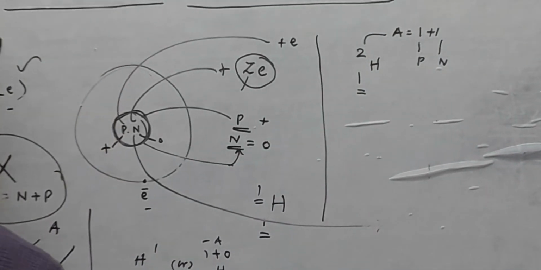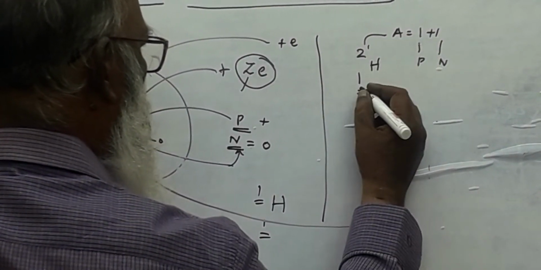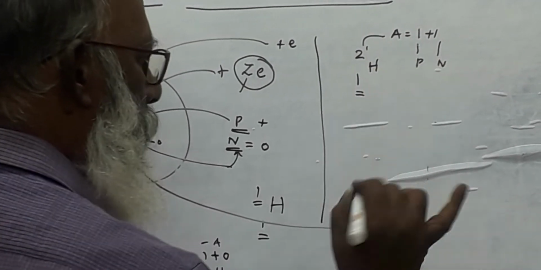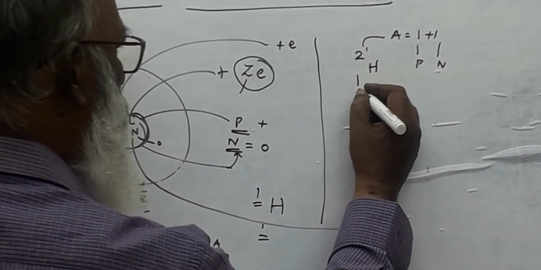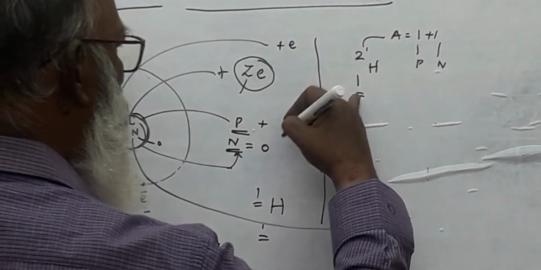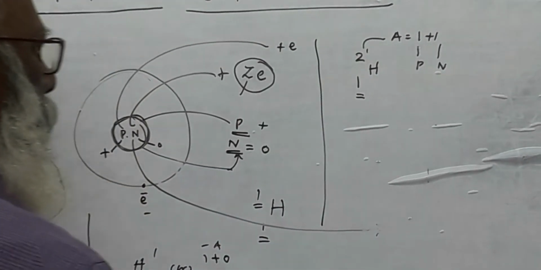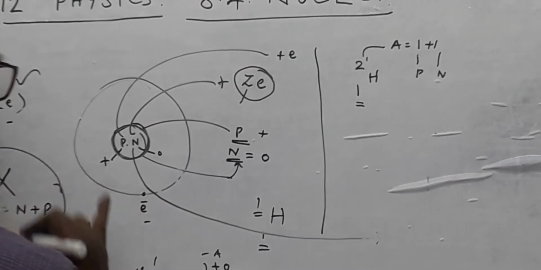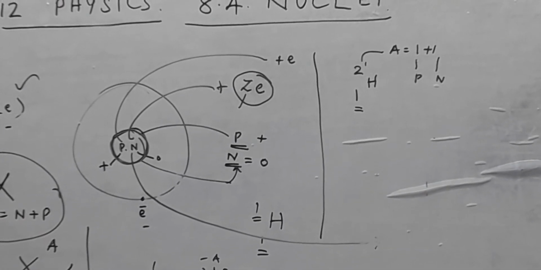This is called the atomic mass number, A equal to 2. This is called the atomic number, which is nothing but either the number of electrons or the number of protons. That is the basic representation to clearly understand the concept of the nucleus or atom. This is very, very important basic knowledge.